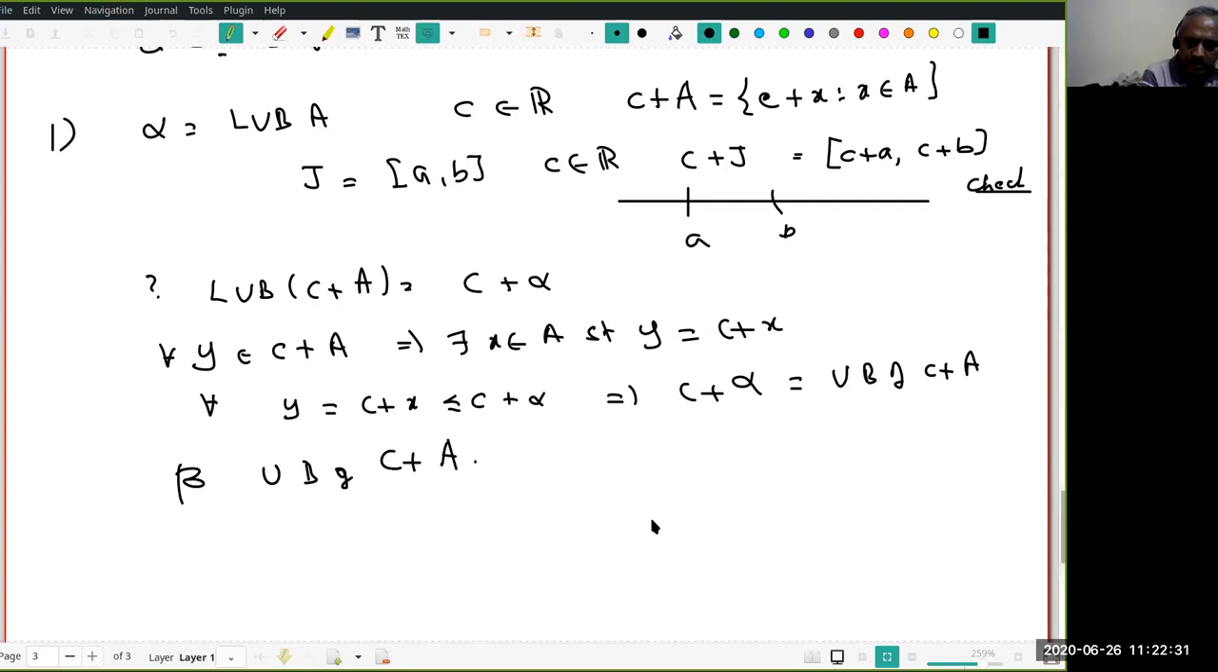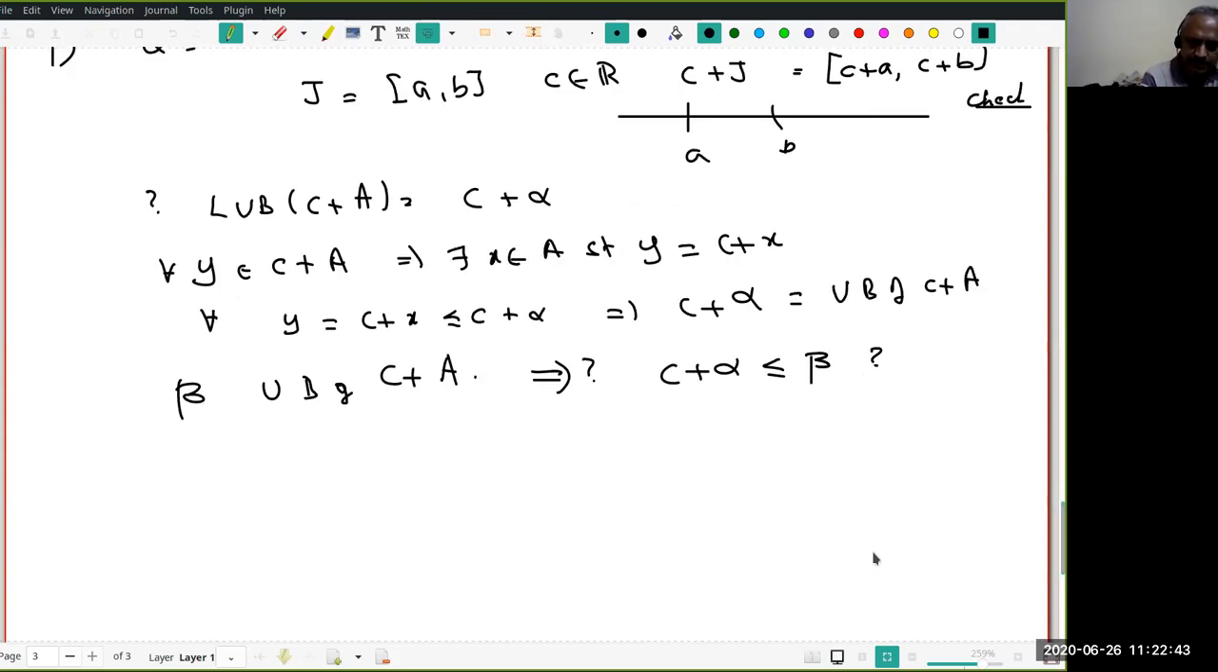Then what should I prove? I have to prove whether this implies C plus alpha is less than or equal to beta. Is that clear? This is what I have to prove. That's very easy. Suppose beta is an upper bound.